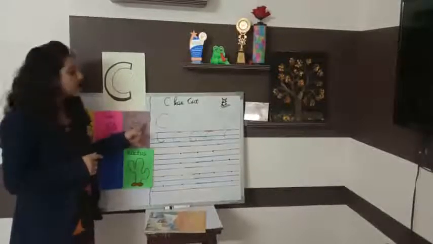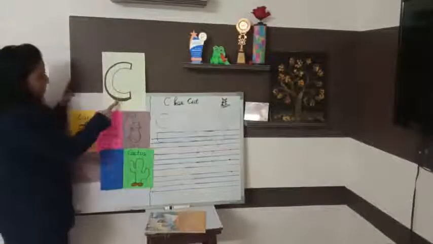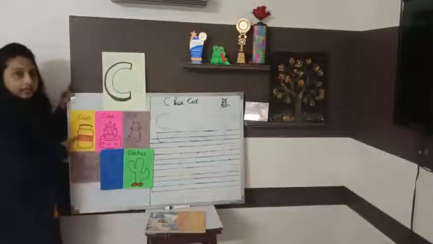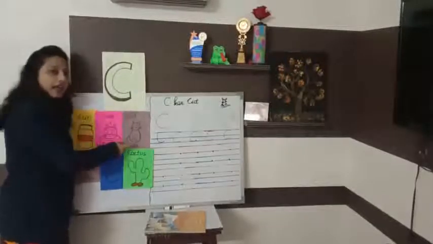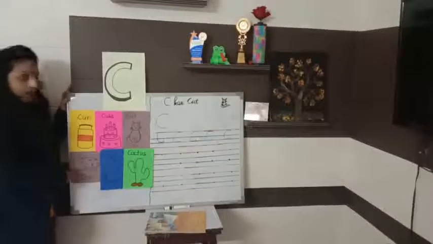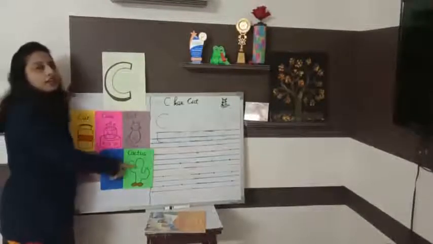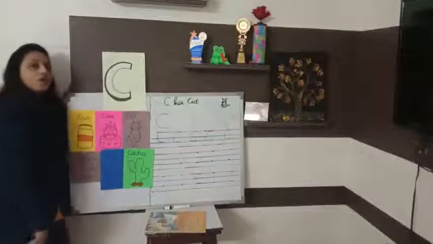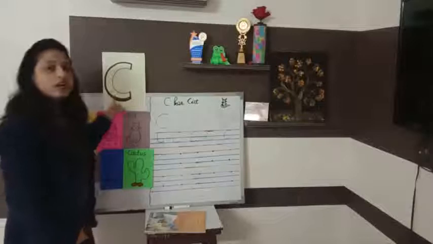C can. C cake. C cat. C cow. C cap. And C cactus. Okay. So what is the sound of C? K.